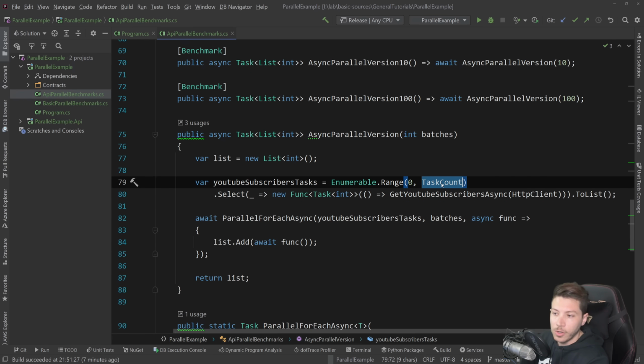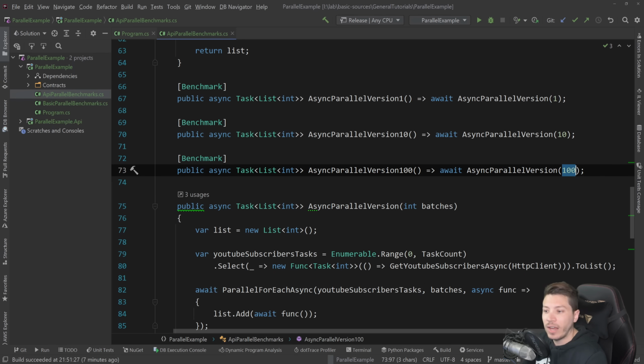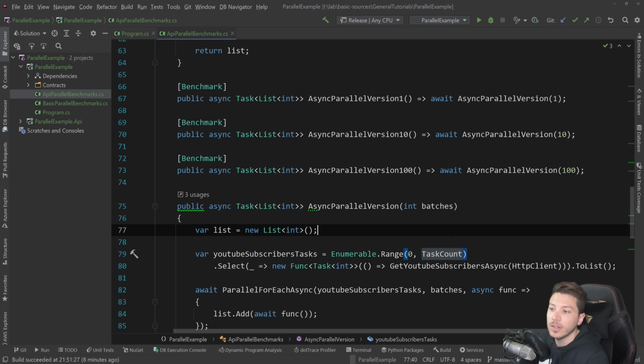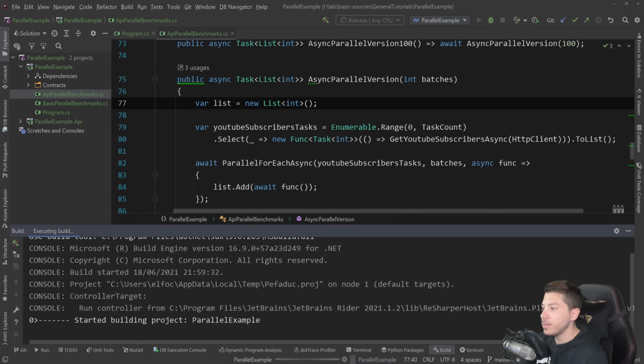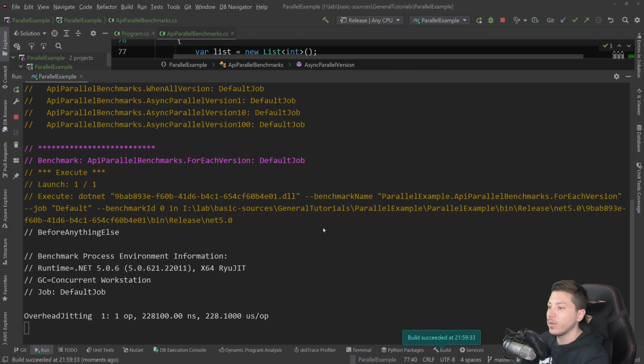Now, just a general note on this: you can actually generate this degree of parallelization if you want, based on how many things you have to process. The total size can give you a batch size, but you have to play with the numbers yourself to figure out what's good for your own CPU. So I won't just give you a number here. That's completely up to you. What I'm going to do is just start this benchmark and see what we get with all the things, all 7 benchmarks here on our screen right now.